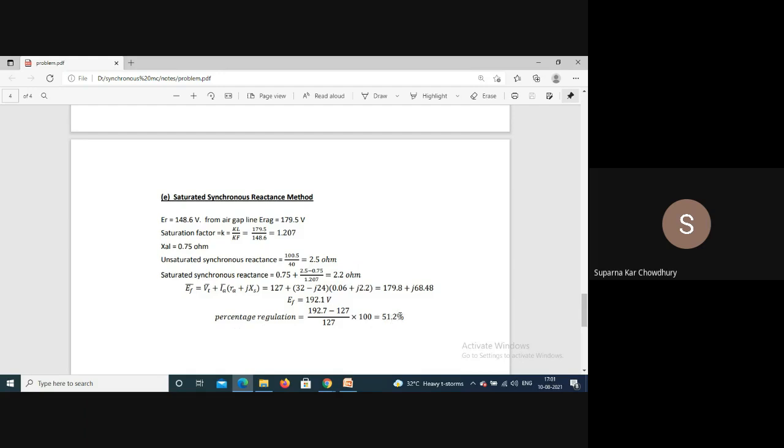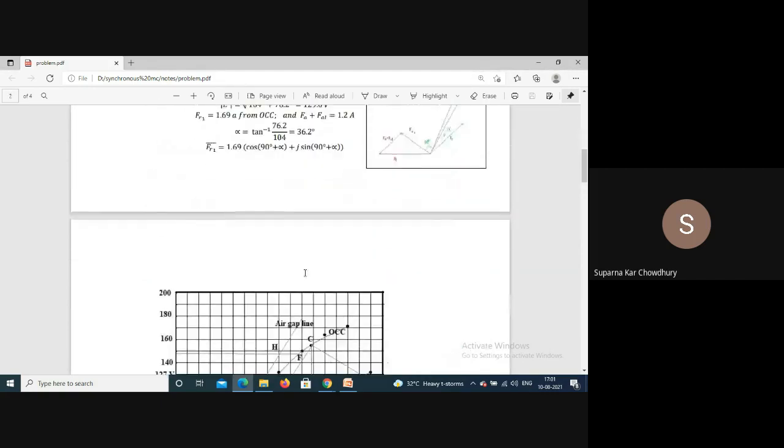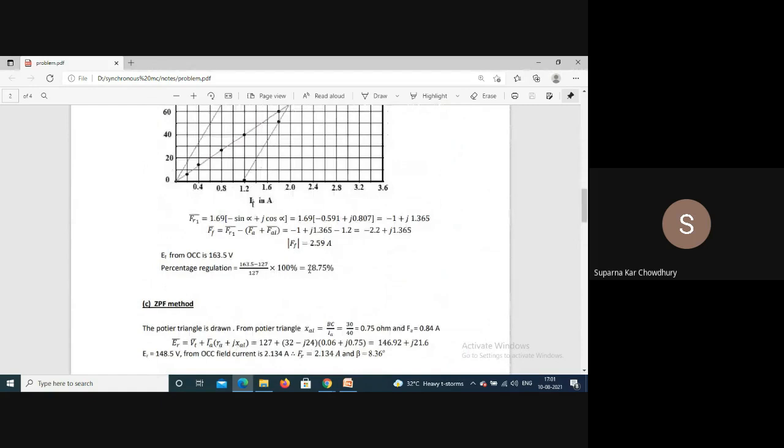You can see that it is slightly improved from the synchronous reactance method. It was something like 53.9. This is 51.2. So both synchronous reactance methods are not that accurate. This one is not deviating that much magnitude wise, but it is less than the actual value which we get from the ZPFC or ASA method.